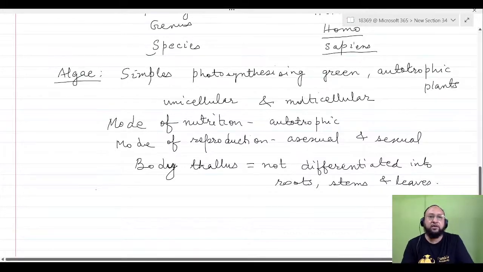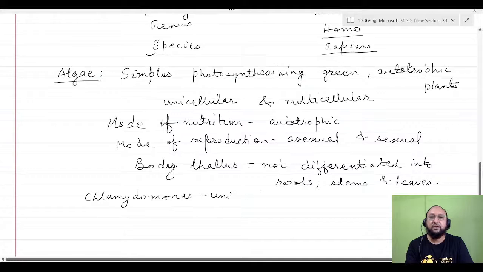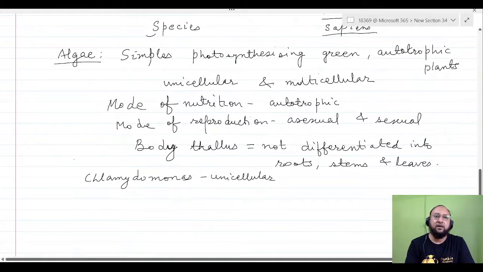Then examples. There are some common examples you need to know, which are in your textbook and according to the syllabus. The first and most common is the unicellular Chlamydomonas. Then Spirogyra and Ulothrix are the filamentous. If asked to give one example of filamentous algae, you write Spirogyra. Spirogyra is a filamentous alga.